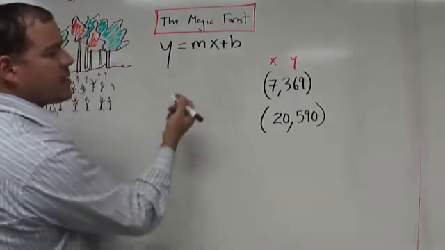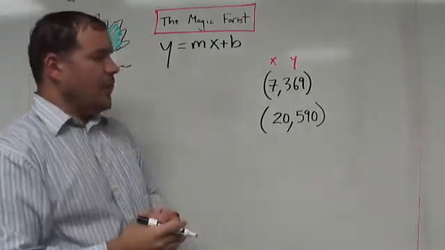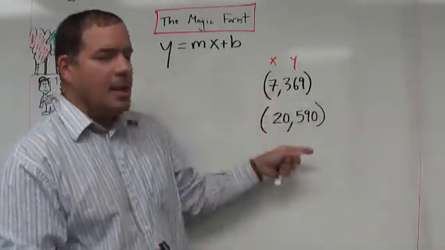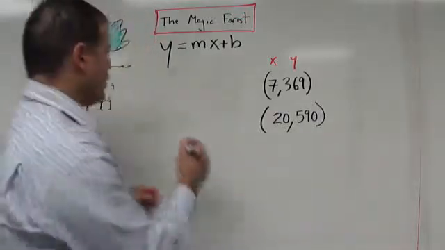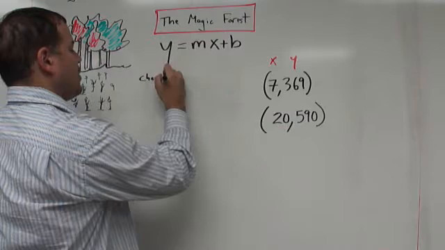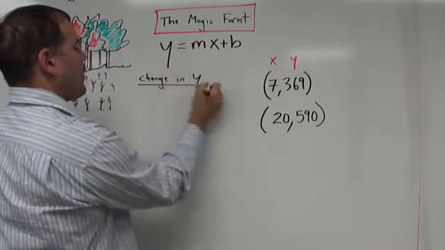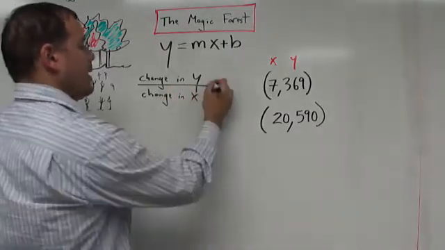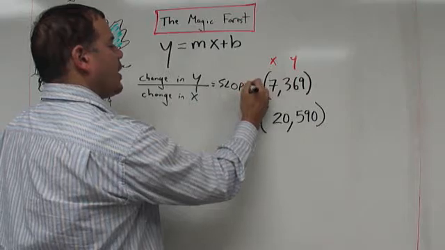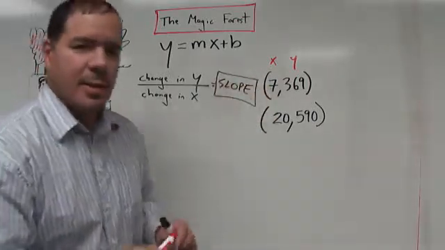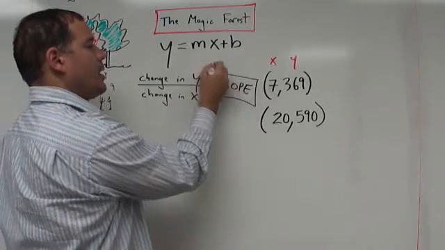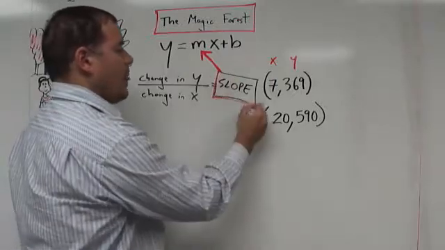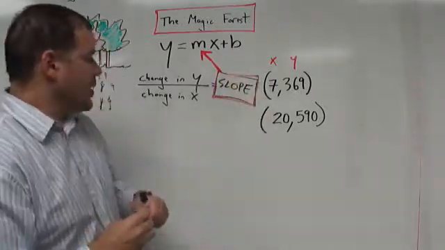So here we go. Let's see. What is the slope formula? Do you remember the slope formula? If you don't know, you still could figure it out. So what's the change in our y's? Because slope, as we know, is the change in rise, or the change in y over the change in x. That would give us the slope, which is what we're looking for. And you remember where slope goes? Slope is the m part of this equation, or this function. So here's the formula for finding it. It's the change in y over the change in x.